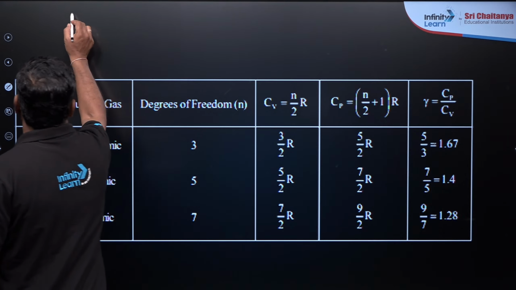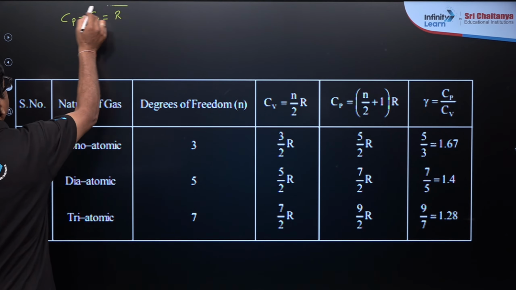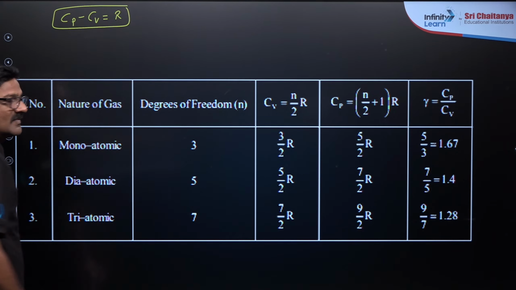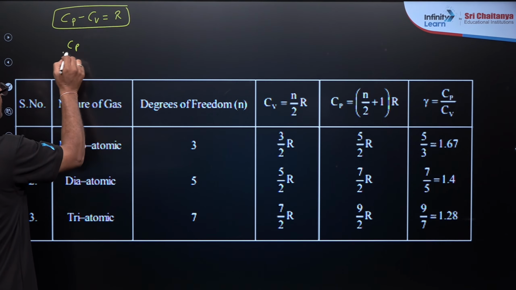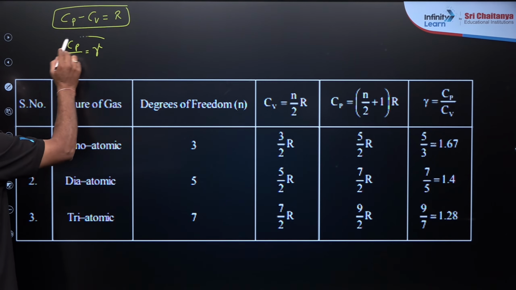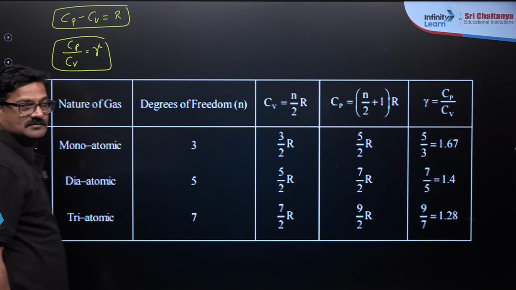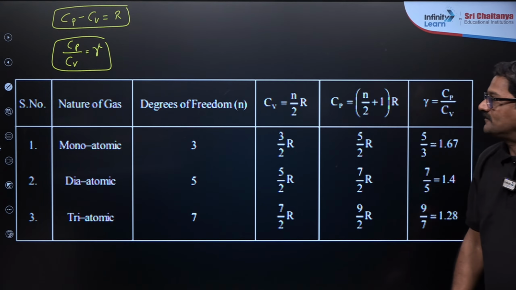You have Cp minus Cv is equal to R, and my Cp by Cv ratio is equal to gamma, right, and this is called Poisson's ratio.